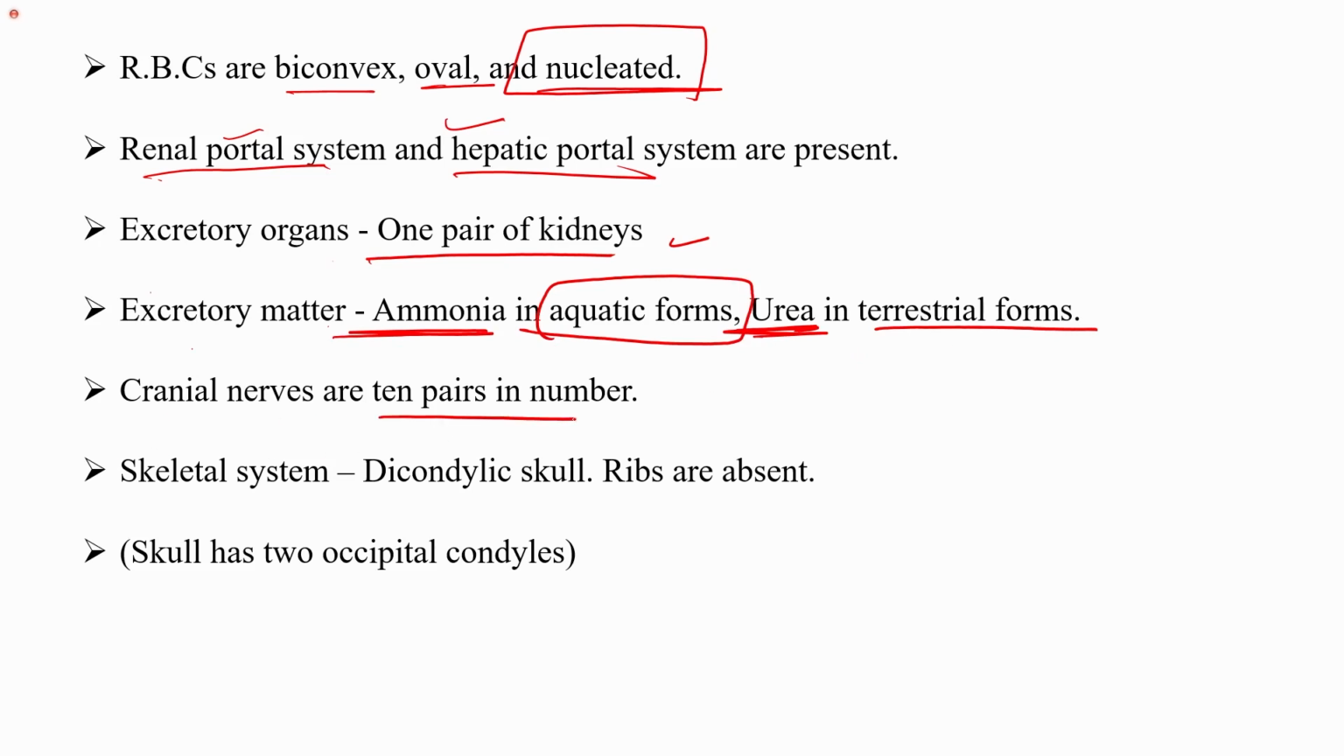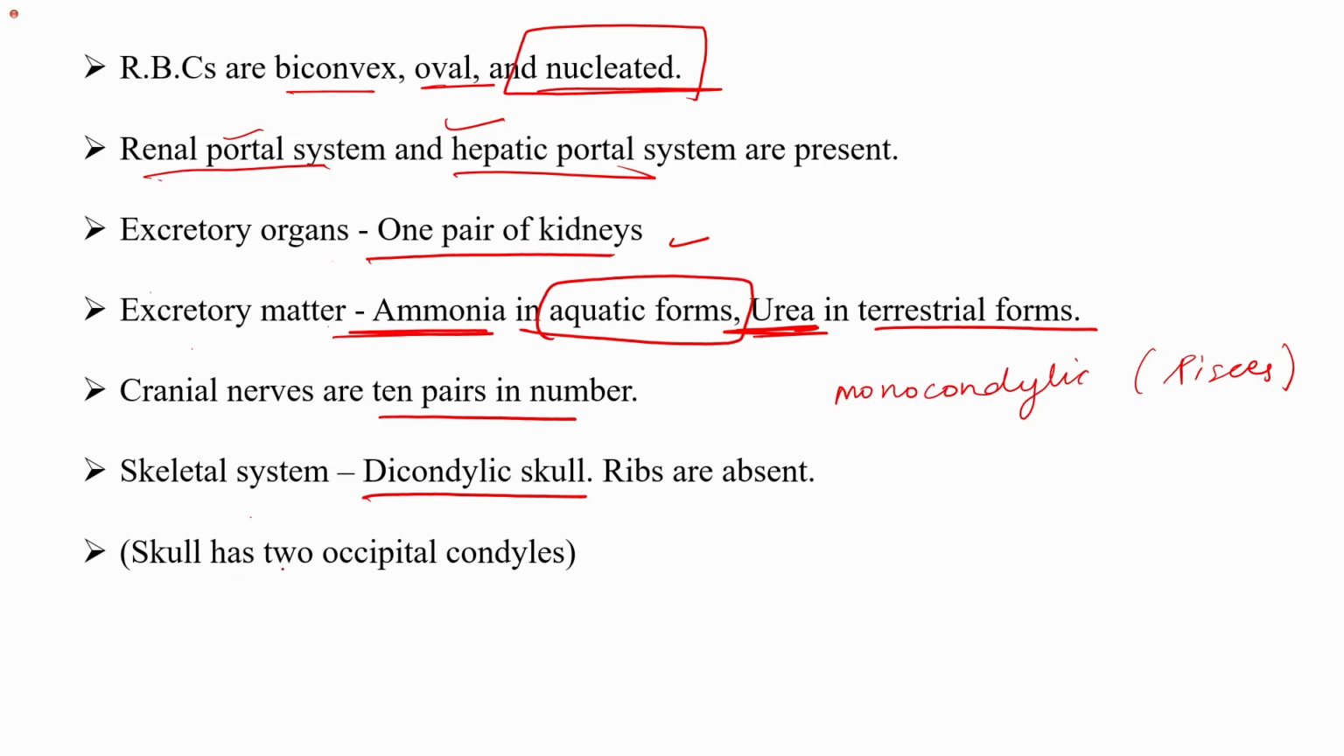Cranial nerves are 10 pairs. Skeletal system is a dicondylic skull, while in Pisces, it was monocondylic. So these things you need to remember once you are proceeding from the Pisces to the amphibia. What are the differences? Once you remember these things, it is easy for you to differentiate between the various characteristics of the different phyla.